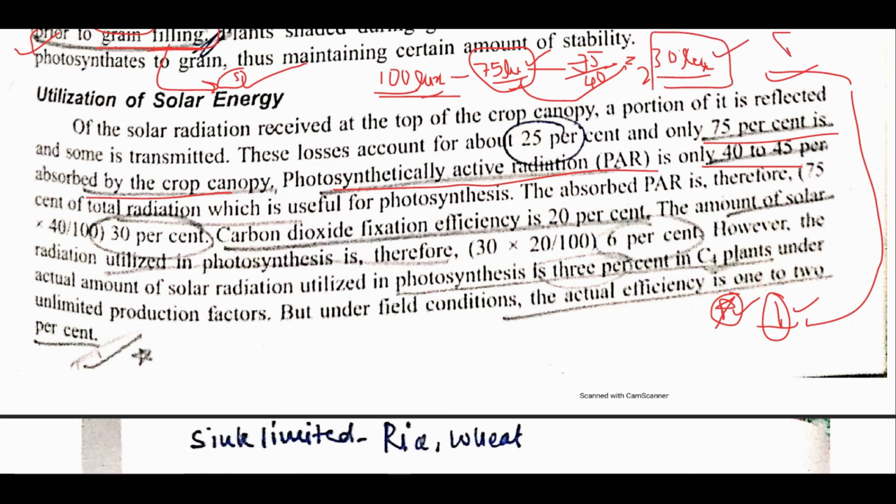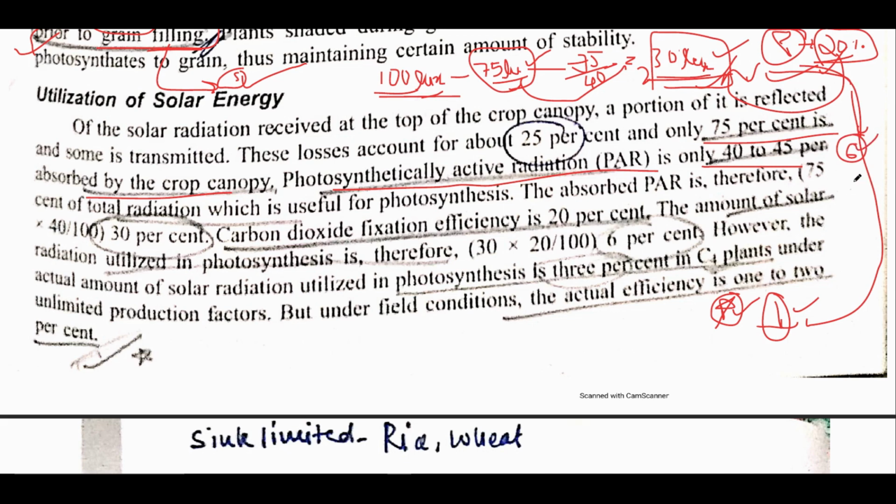Now, plants have a general fixation efficiency of about 20% for CO2. They require light for CO2 fixation, and the efficiency of plants generally is 20%. That means out of these 30 lux, only 20% can be used for CO2 fixation. If you calculate that, it would be about 6 lux.